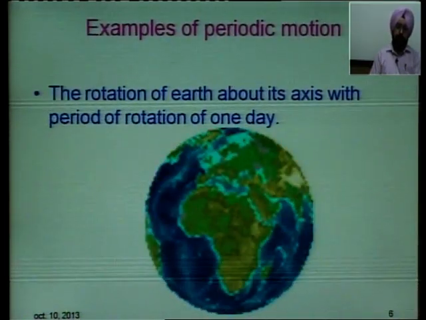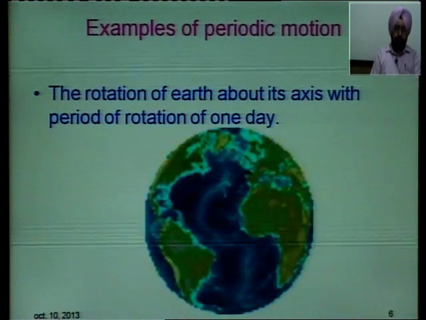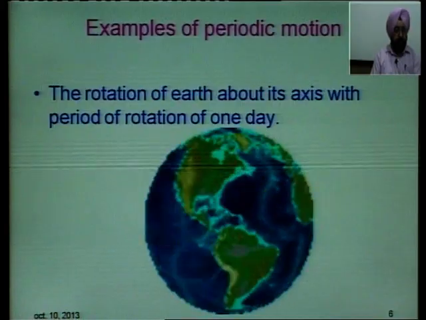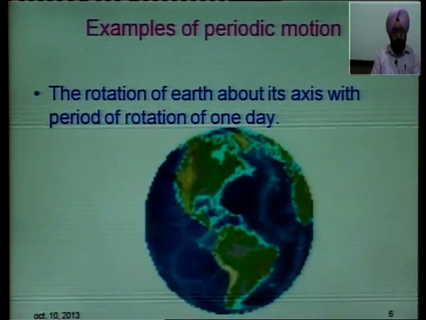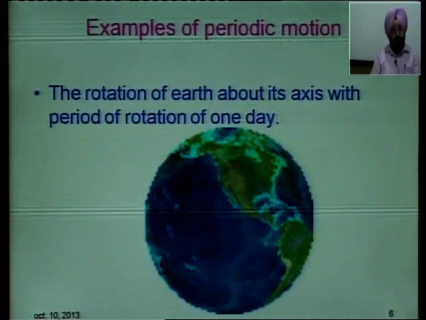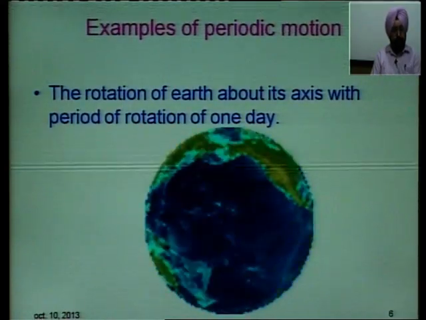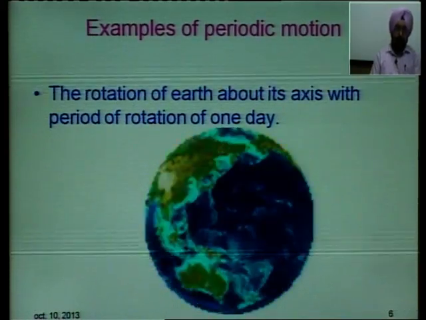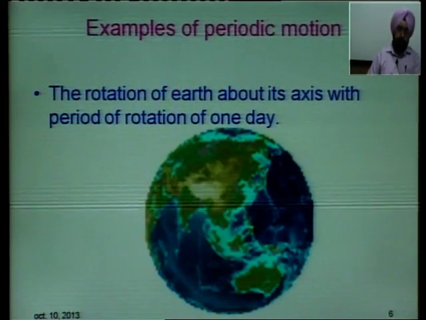This is one example of the periodic motion. The rotation of earth about its axis with period of rotation of 1 day. The earth rotates around its axis in one day. This is an example of periodic motion.